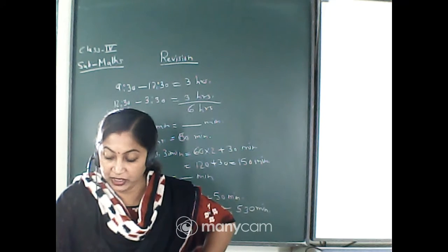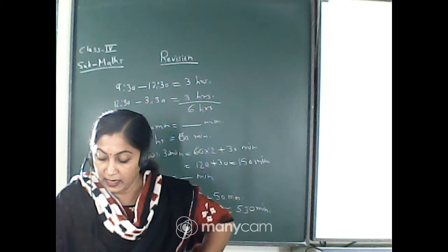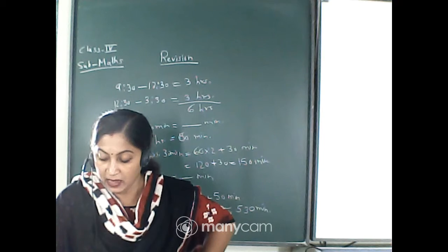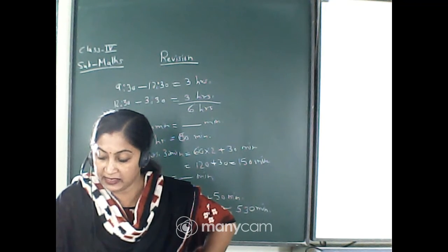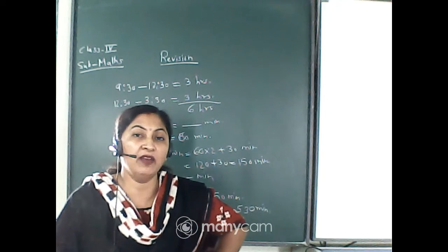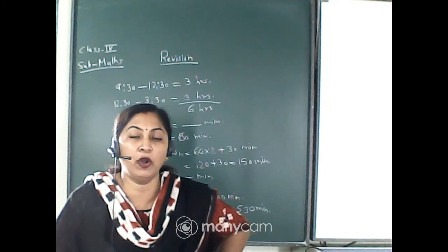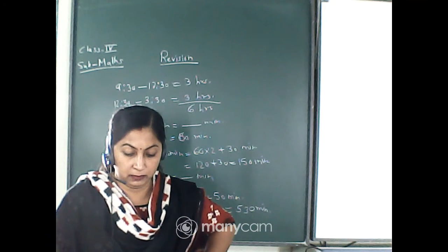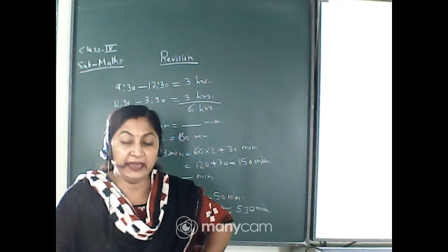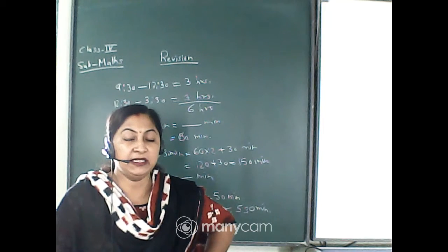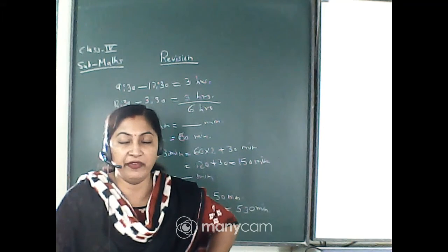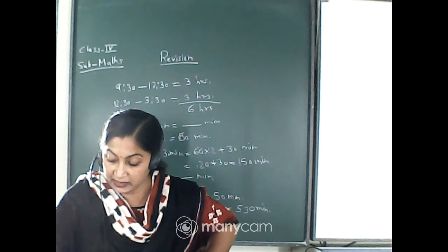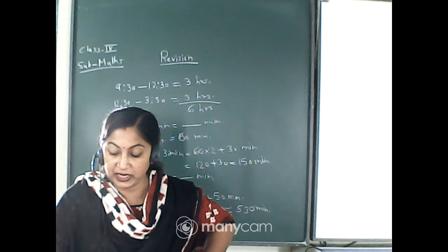Now come to question number 7. In the 24-hour clock, the time corresponding to 1 p.m. is dash hours. Now quickly convert 1 p.m. into the 24-hour clock. It is 1300. So the correct option is number D.